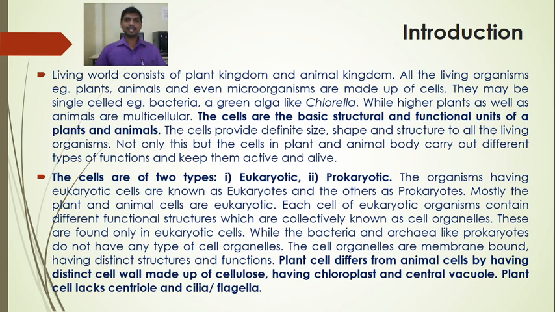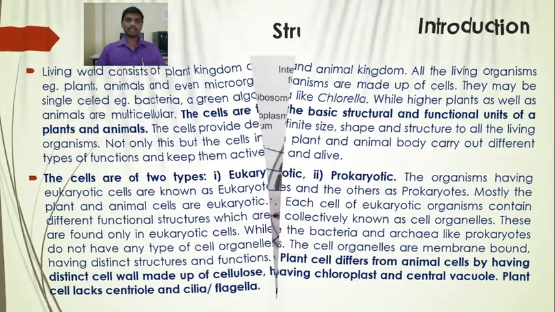The cell organelles are membrane bound structures having definite functions. Plant cell differs from the animal cell by having a distinct cell wall made up of cellulose. It also has chloroplast and central vacuole. Plant cell lacks centriole and locomotory organs like cilia or flagella. So this is about the eukaryotic cell and the prokaryotic cell.